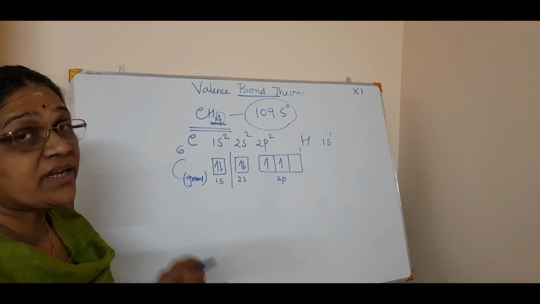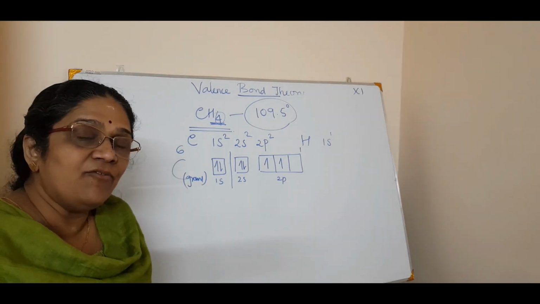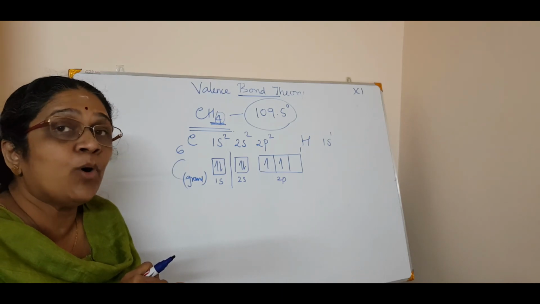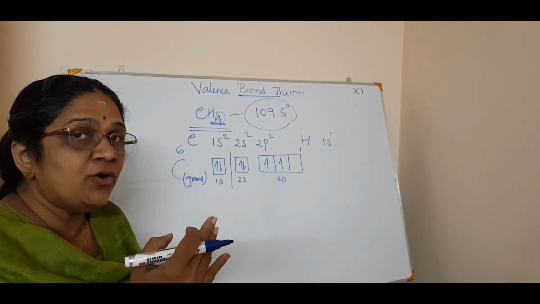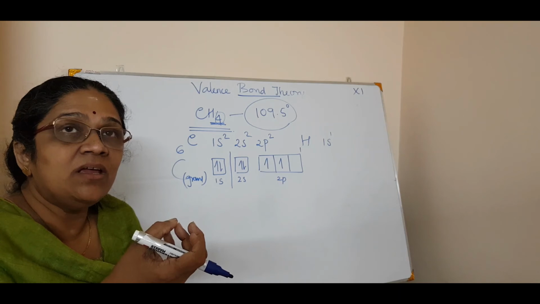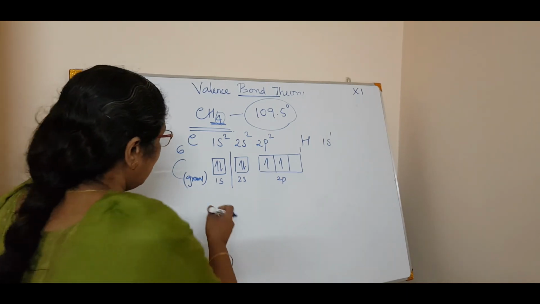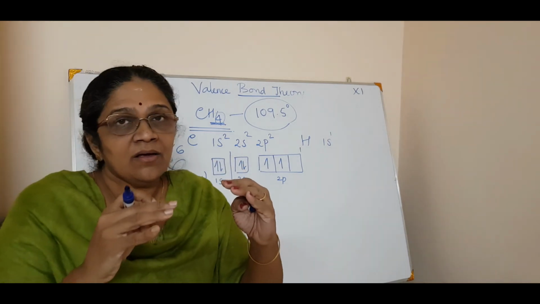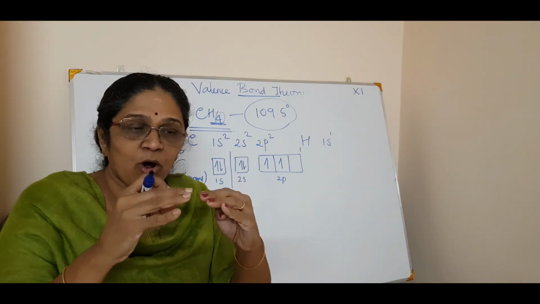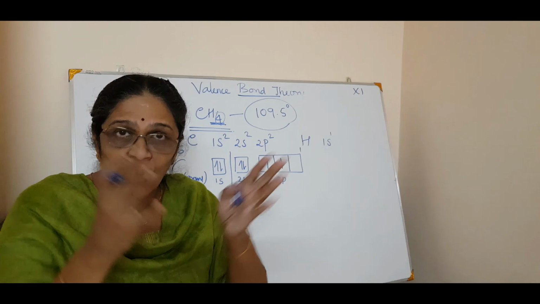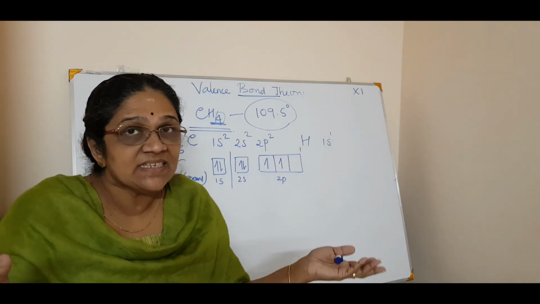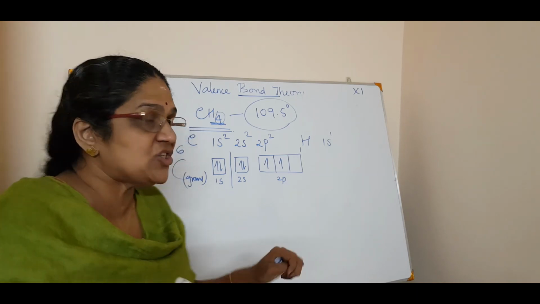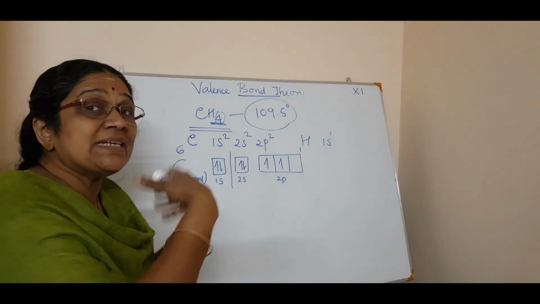This carbon should get excited and form 4 unpaired electrons. Then only bonding happens. Now how will it do that? It will acquire the energy. When carbon forms bonds with 4 hydrogen atoms, energy is released, isn't it? And using that energy, the carbon gets into an excited state.